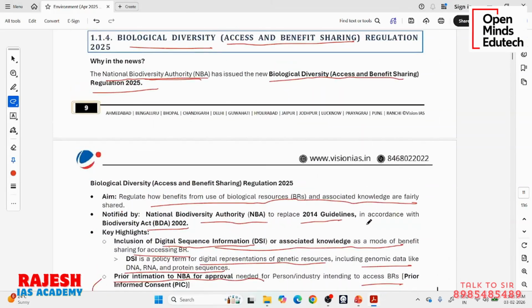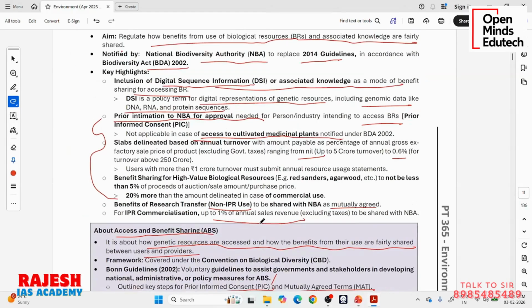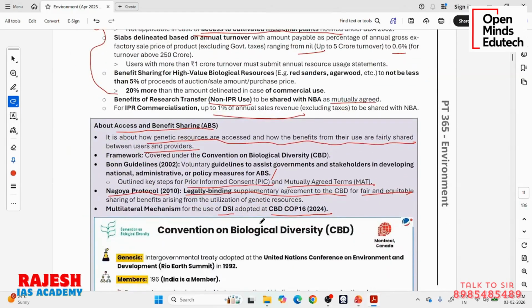For every news I'm saying, that particular news is less relevant, but the issue behind this is very important. It is okay to not understand this news, but you should understand what is access and benefit sharing, what is this UNCBD, and what is the context, why they have issued the rules, etc.